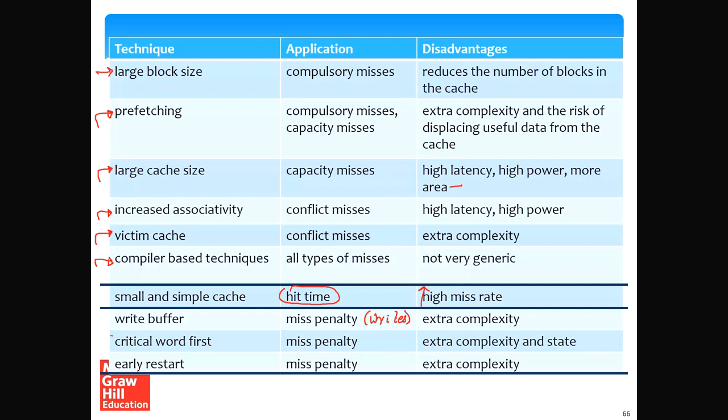And for read misses, we have a combo of these techniques, early restart and critical word first. There is some amount of extra state and extra complexity, but the advantage is that it allows the processor to go ahead because we give preference to the data that originally caused a miss, right? The 4 bytes or 8 bytes the processor wanted to read and that caused a miss. If we give preference to that data, it helps us restart the execution of the program sooner.